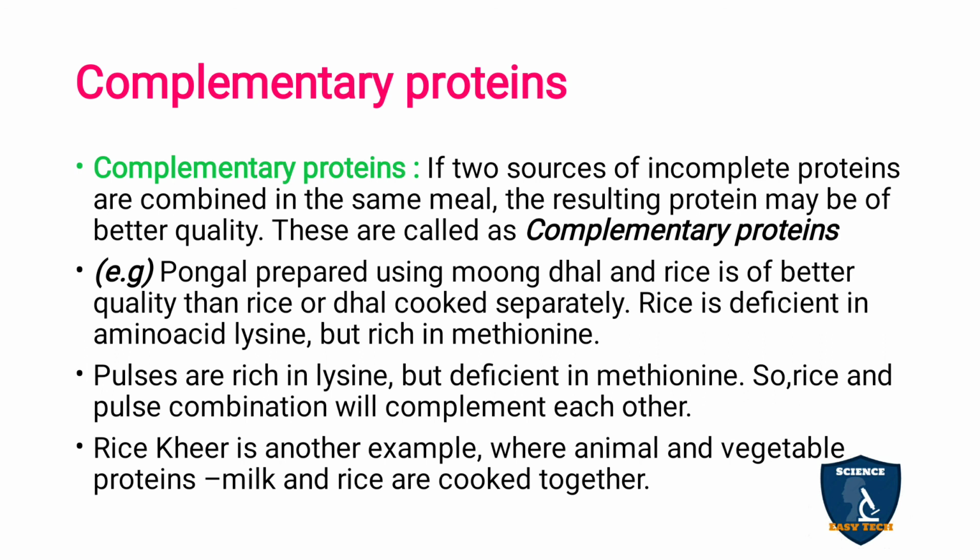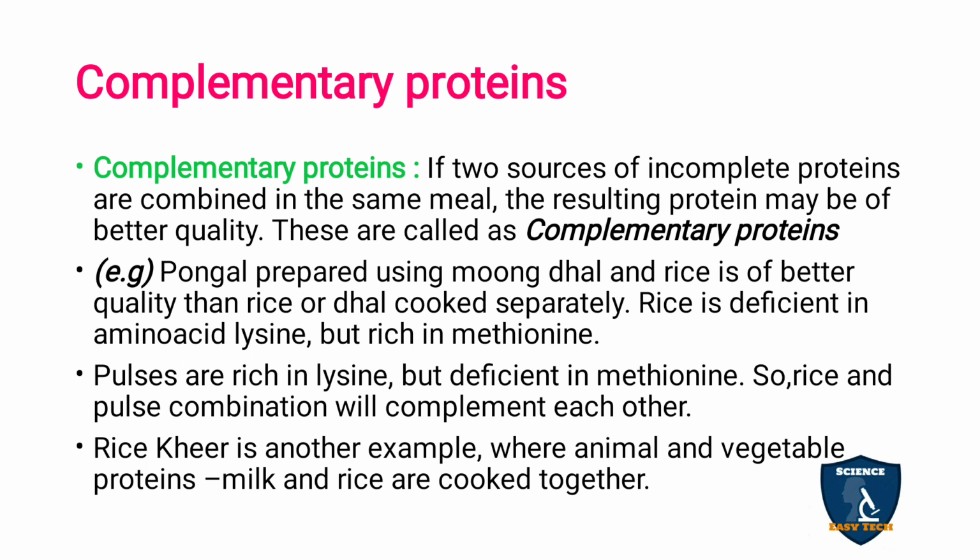So when you combine rice and pulses, lysine is deficient in one and methionine is deficient in the other, and when you cook them together, one deficiency is compensated by what is present in the other. So the rice and pulse combination complements each other. It makes a complete protein and improves the quality of the protein.